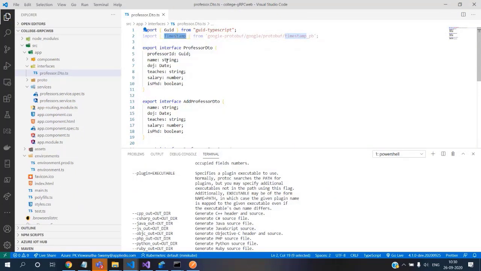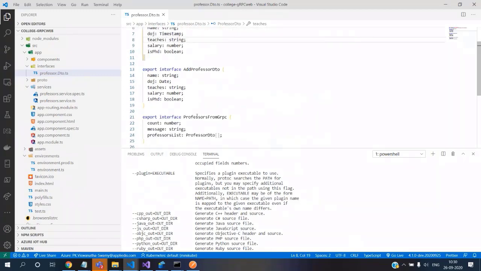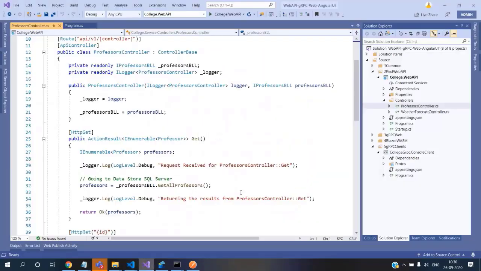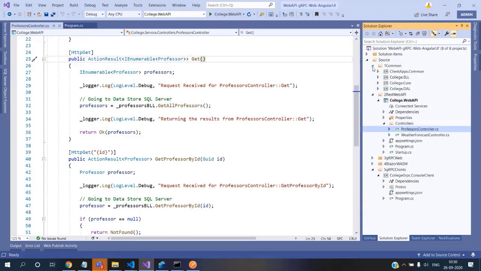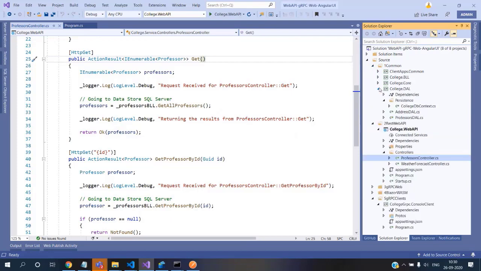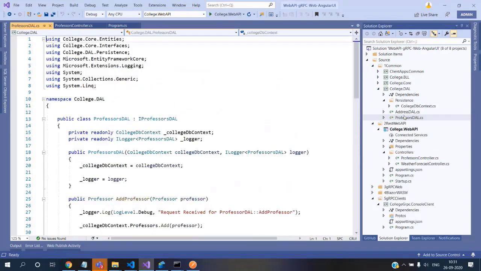So it's not a date time, it's a timestamp. Okay, that's one change we need to do. So that means here, if you see in our previous program, where we are sending in, this is a collection of professors. That means if we go to that here,